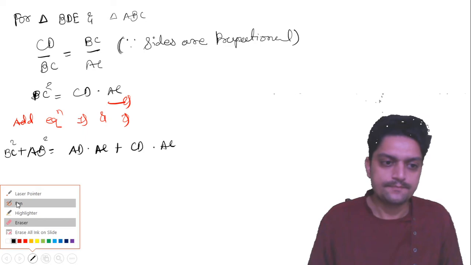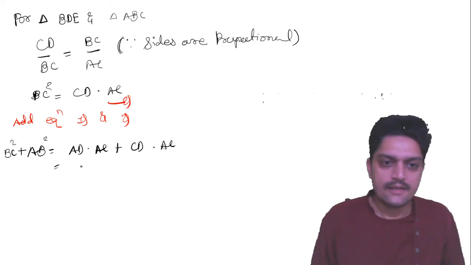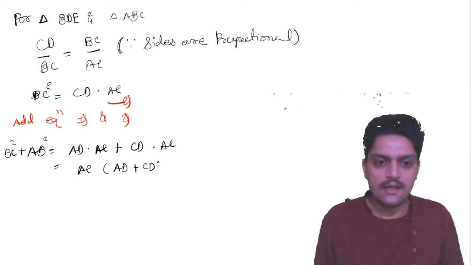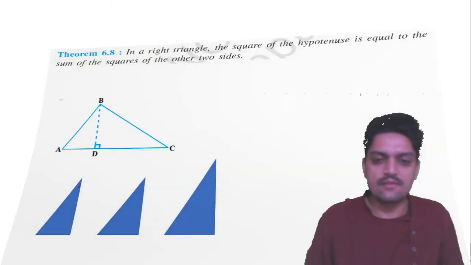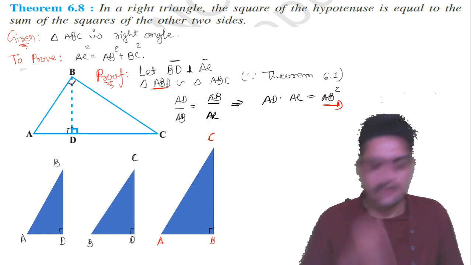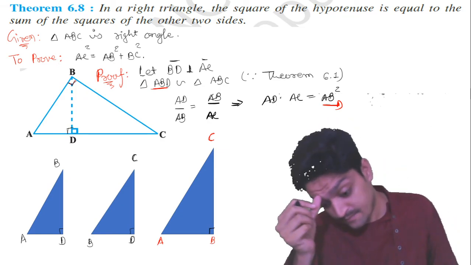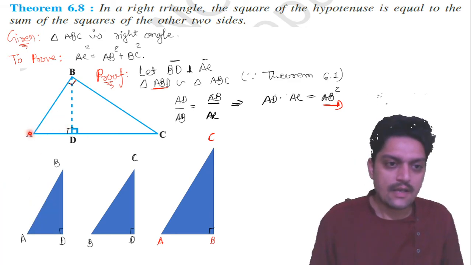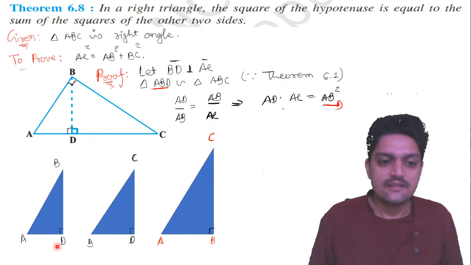So now AC is common. What will remain? AD plus CD. But what is AD plus CD? Here you can see the main figure given in the question. Let me show you by pointer. AD plus CD is clearly AC.